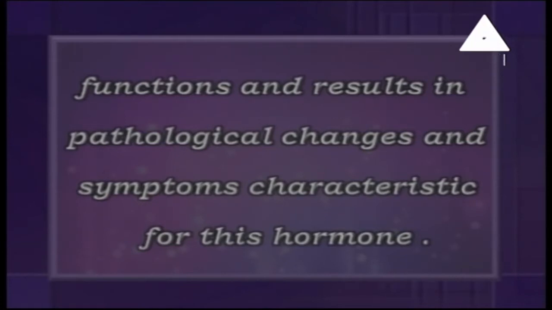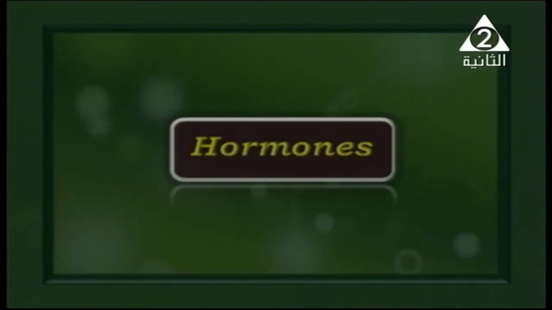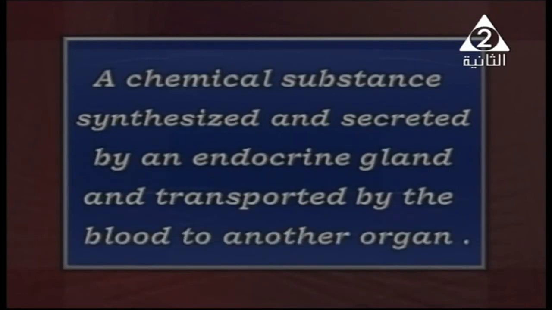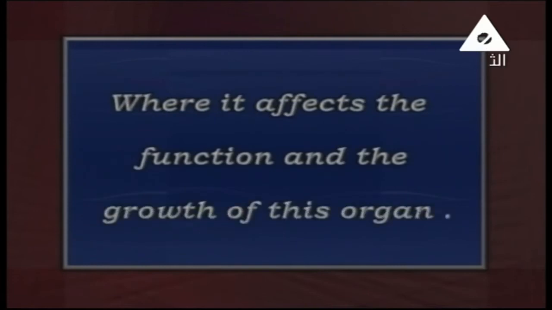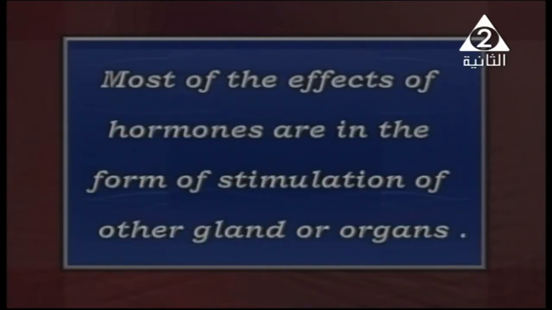After that, we need to know the meaning of hormones and how they were discovered. Hormones are chemical substances synthesized and secreted by an endocrine gland, and transported by the blood to another organ, called the target cell, to affect it, where they affect the function and growth of this organ. Most of the effects of hormones are in the form of stimulation of other glands or organs.